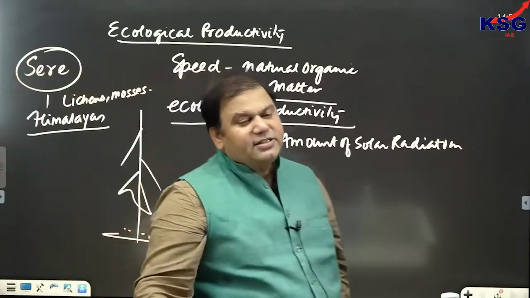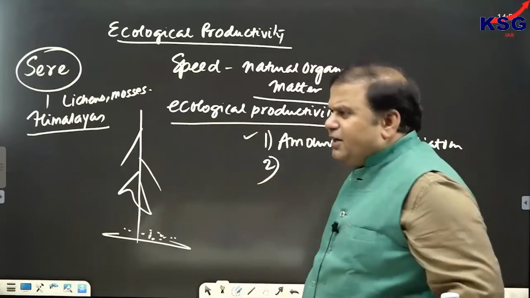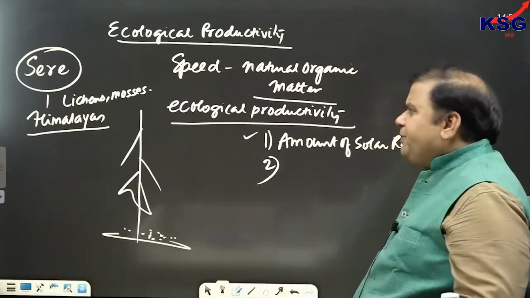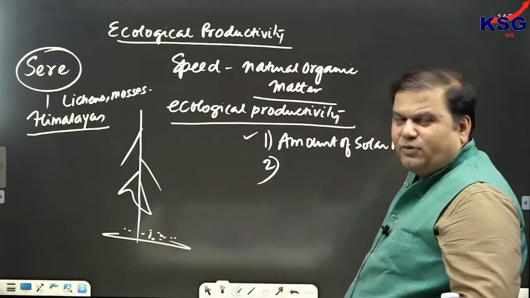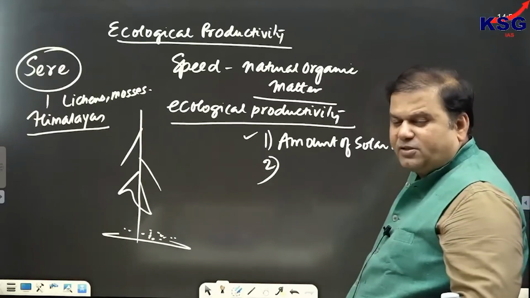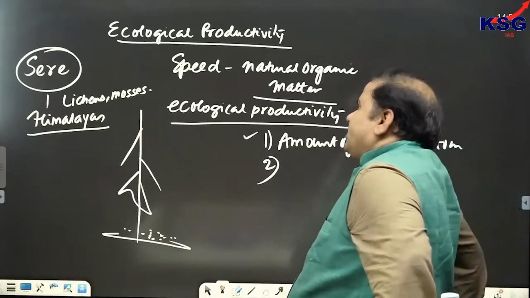So this is called ecological productivity, and we can see that ecological productivity depends on these two main factors. One is the amount of solar radiation and the second is the ability of plants through which they convert solar energy into chemical energy.